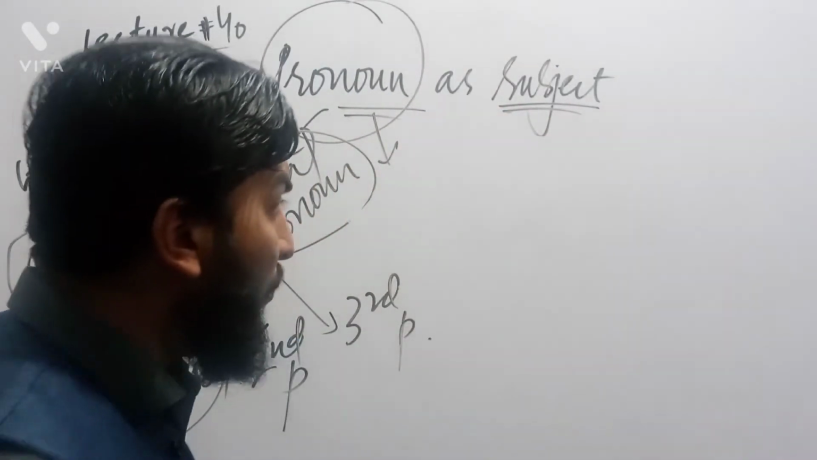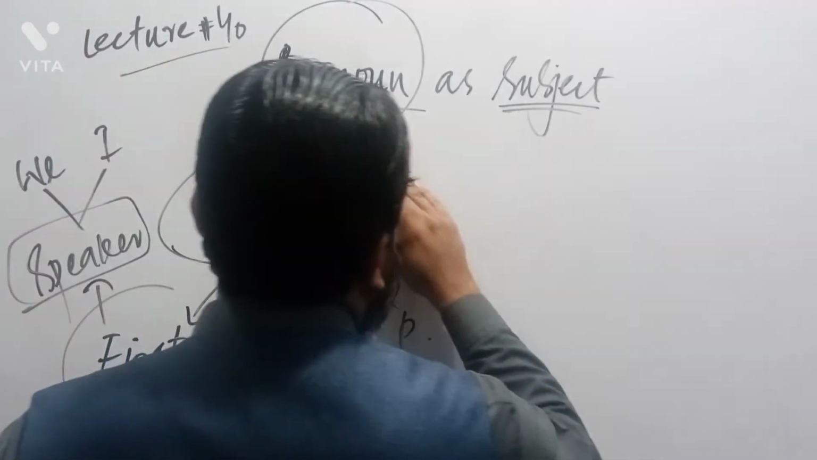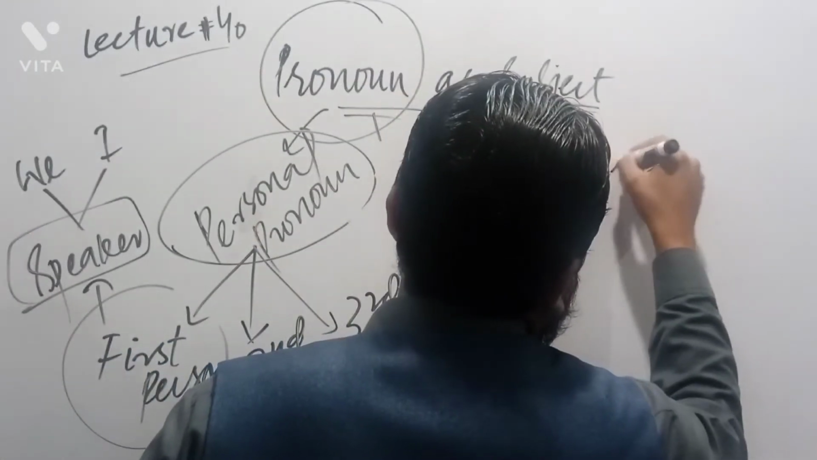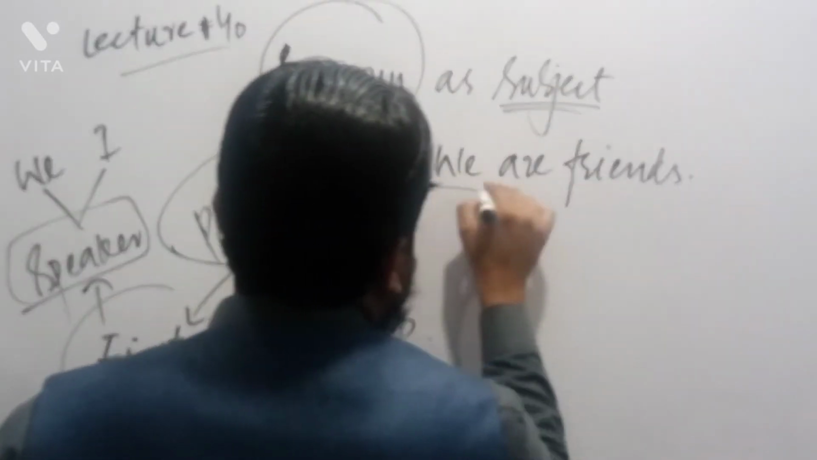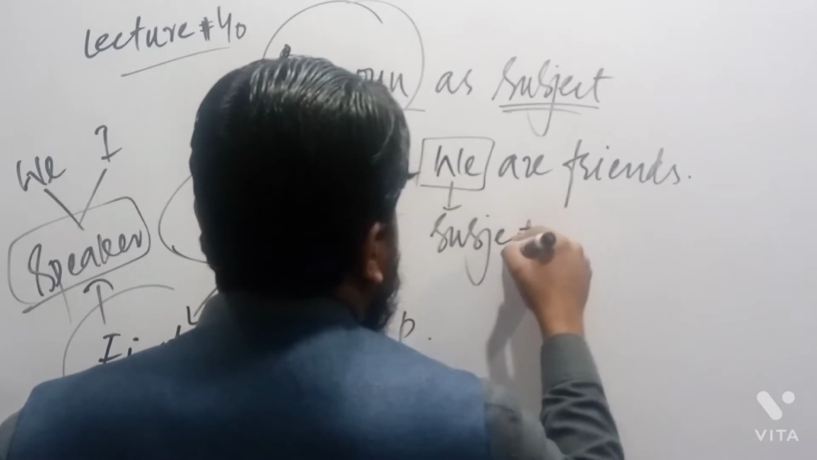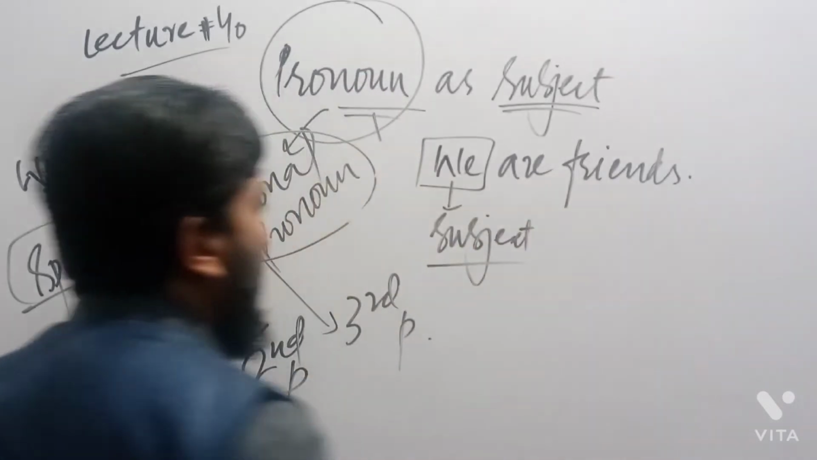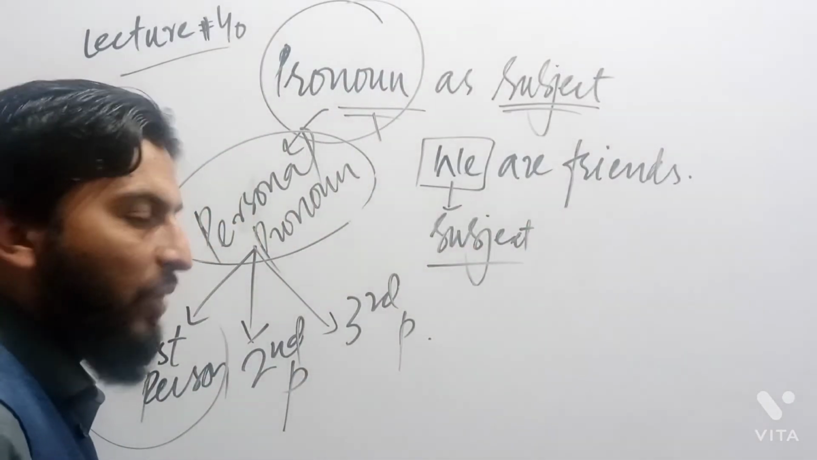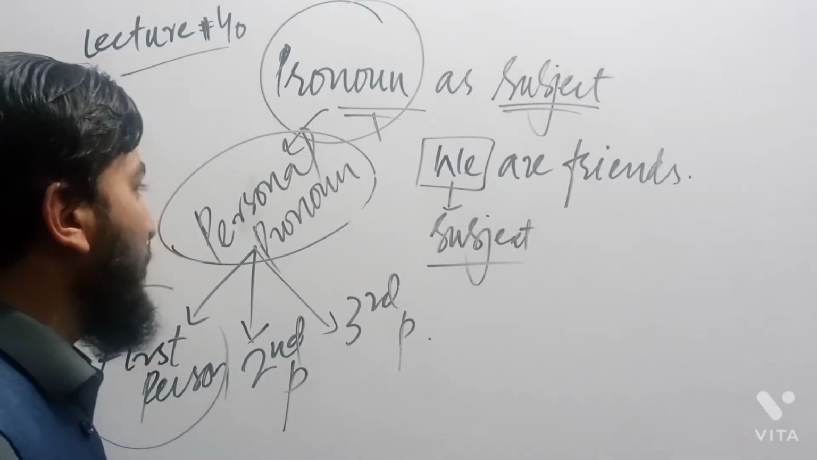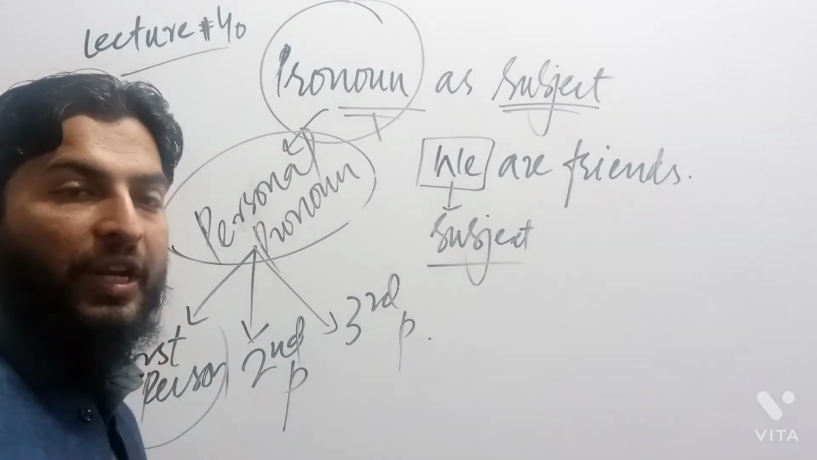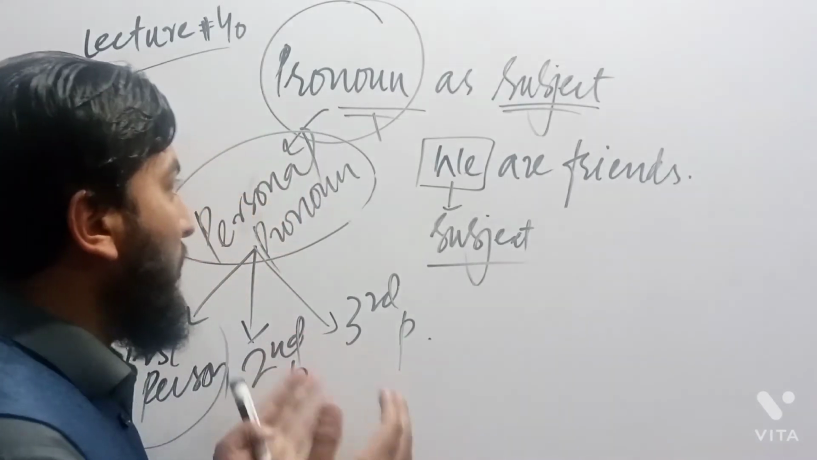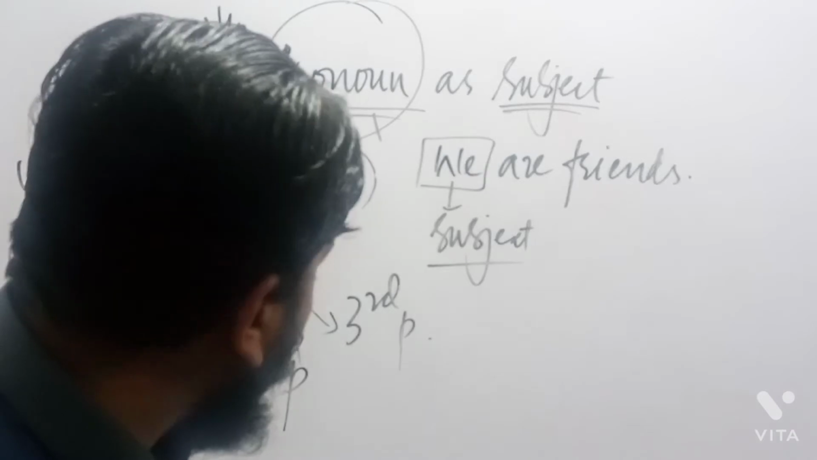Now here, we are concerned with this very sentence. We are friends. The use of we is called subject, and this subject is a pronoun. But what kind of pronoun is it? This is called personal pronoun as subject. So it is quite clear to us that the use of personal pronouns in place of subject in a sentence is called pronoun as subject.